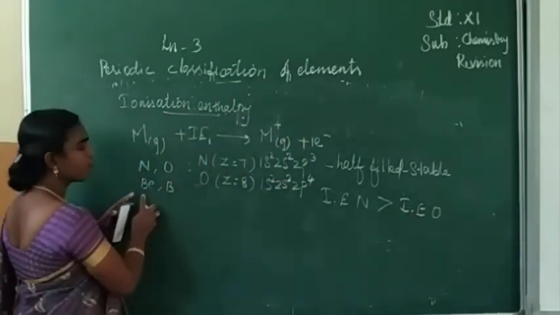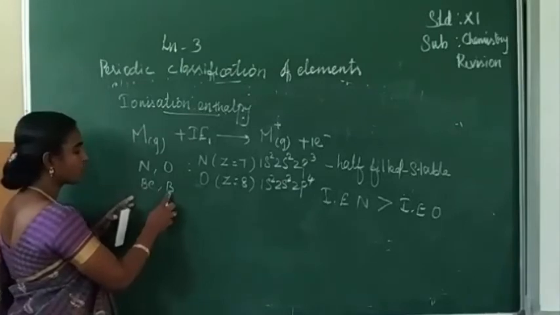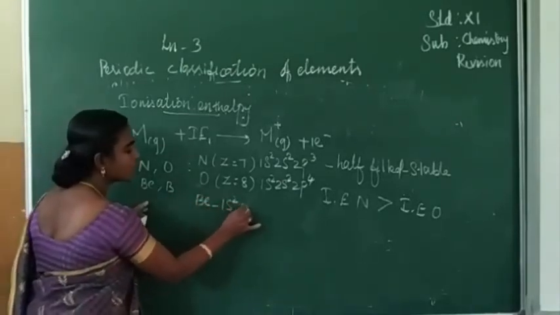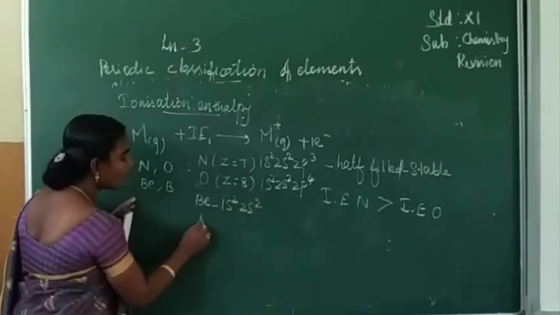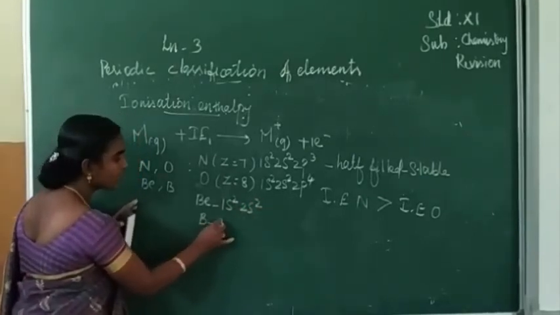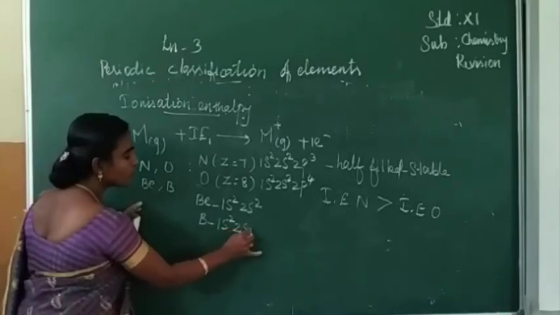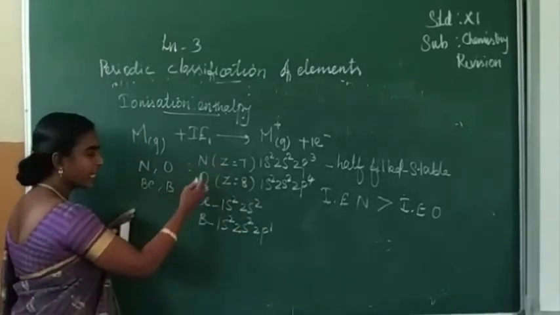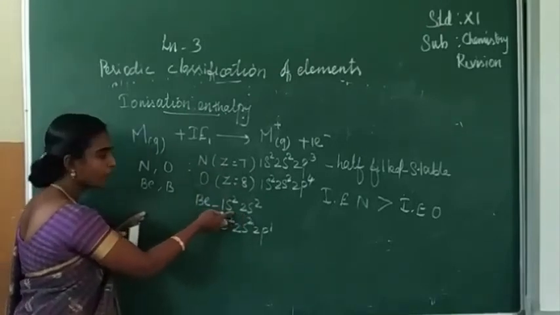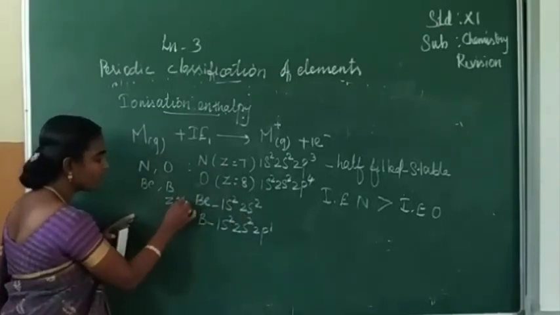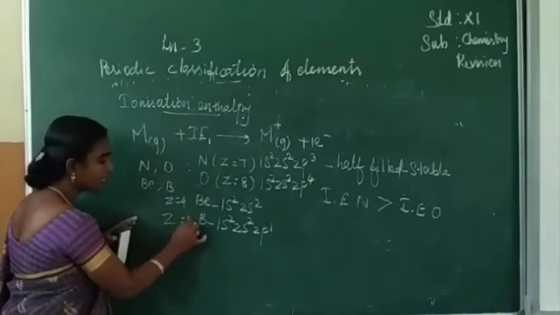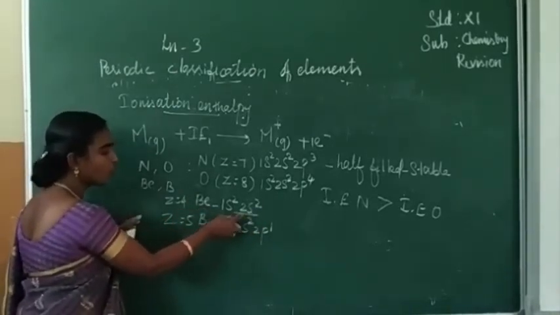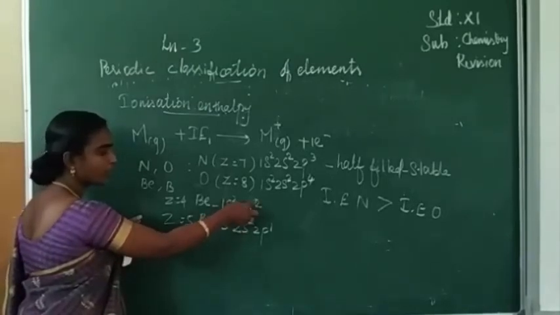The same thing we can explain for beryllium and boron also. Beryllium's electronic configuration is 1s2 2s2. Boron's electronic configuration is 1s2 2s2 2p1. Here electrons have to be removed from beryllium, Z equal to 4, and boron, Z equal to 5. For beryllium, the outermost orbital 2s contains 2 electrons.